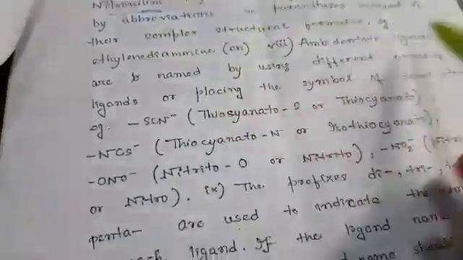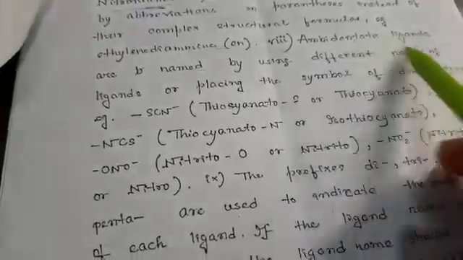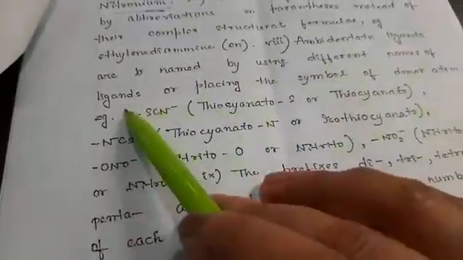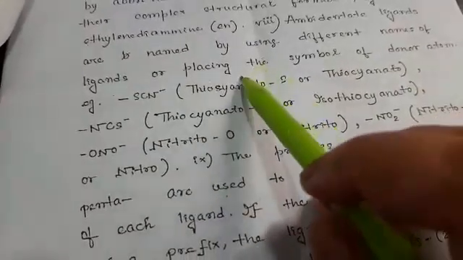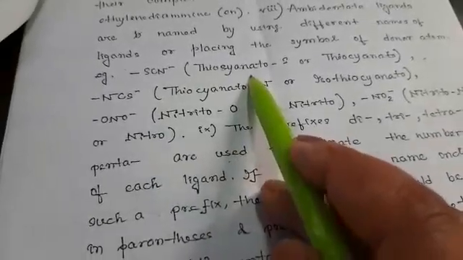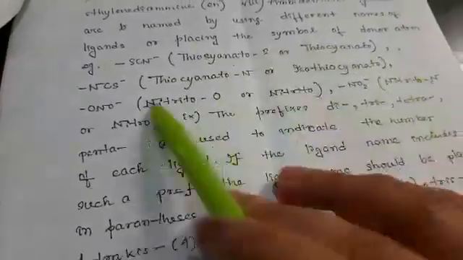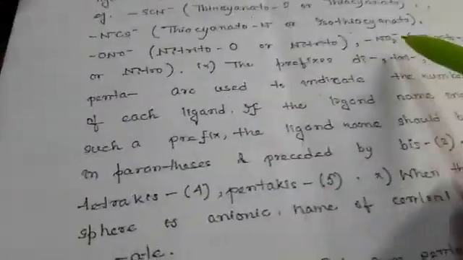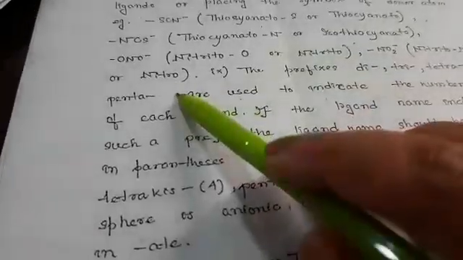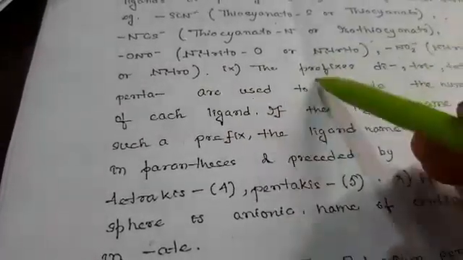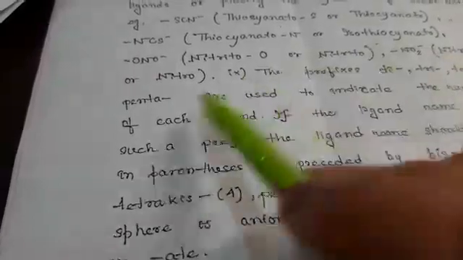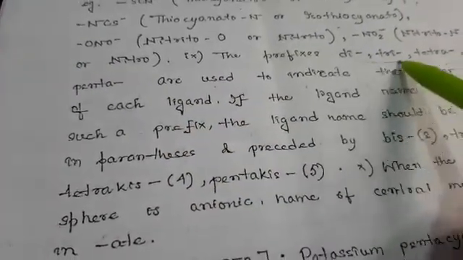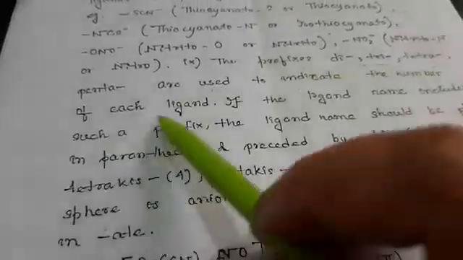Certain ligands are represented by abbreviations. Next, ambidentate ligands are named by using different names of ligands or by placing the symbol of the donor atoms, like SCN negative, it is thiocyanate, or NCS is isothiocyanate. So NO2 negative is nitro. Prefixes like di, tri, tetra are used to indicate the number of each ligand.